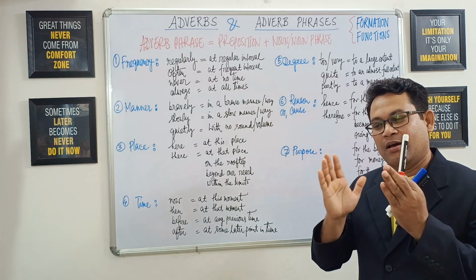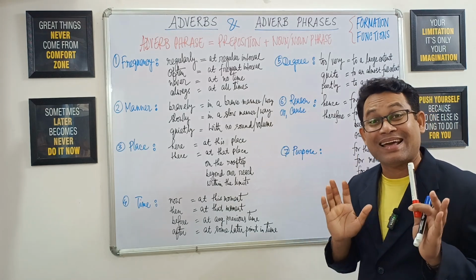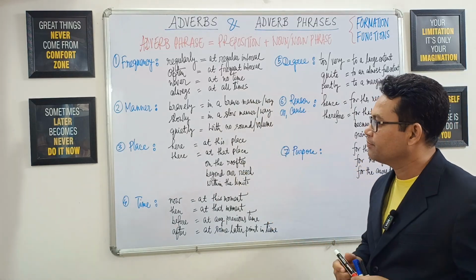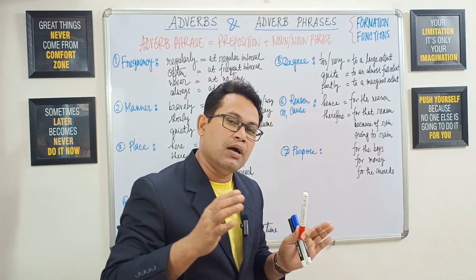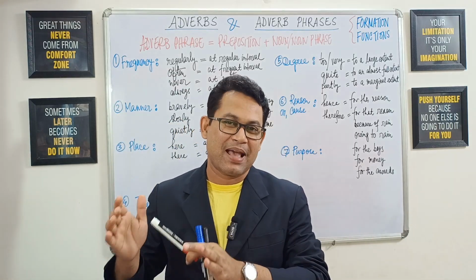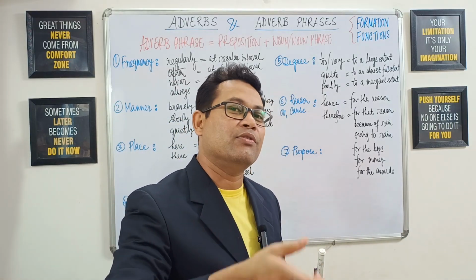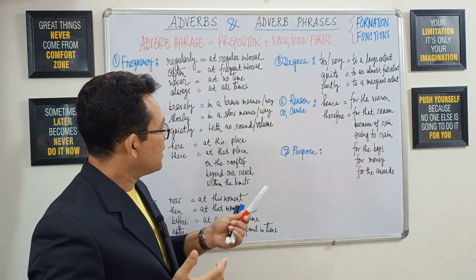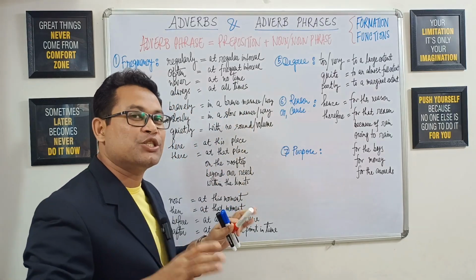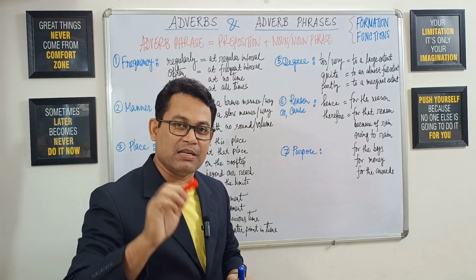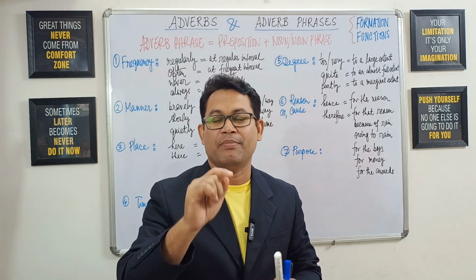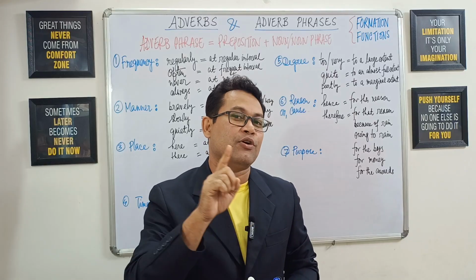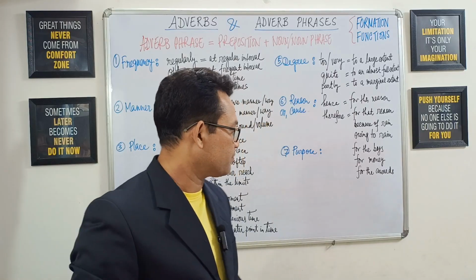So all of them, whether it is an adverb or an adverb phrase, they can never be the subject or object in a sentence, and in fact, therefore, they are to be part of the predicate. And be careful whenever you try to convert an active voice sentence into a passive voice sentence, because we try to find out the object in that active voice sentence, and very often we get confused as to whether or not any one of these adverb phrase patterns can be the object in that sentence. And remember, if any combination begins with a preposition, that combination can never ever be the subject or the object, as I said a moment back.